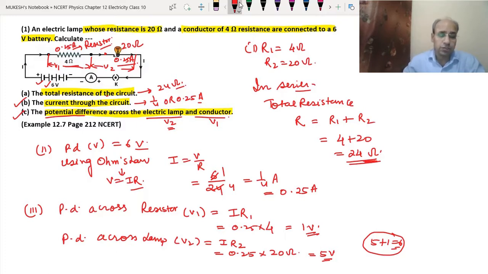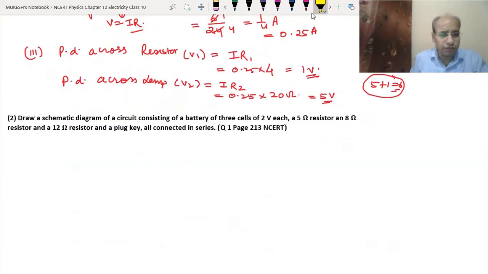Now the next question. In this question we have to draw a schematic diagram of the circuit, where we have 3 cells of 2 volt each, a 5 ohm resistor, an 8 ohm resistor and a 12 ohm resistor, and a plug key, all connected in series. So let's draw this diagram.